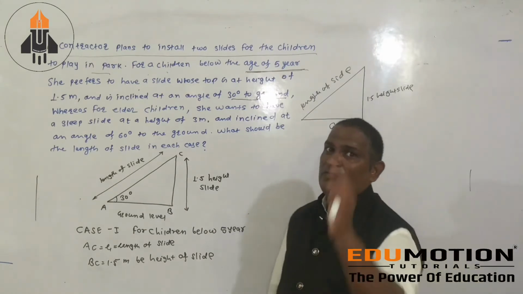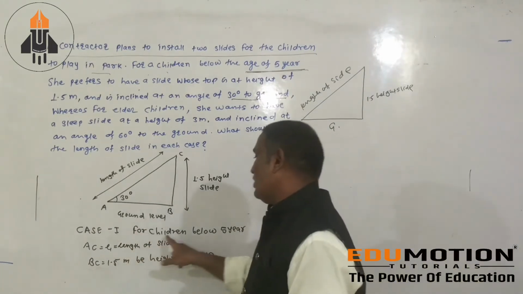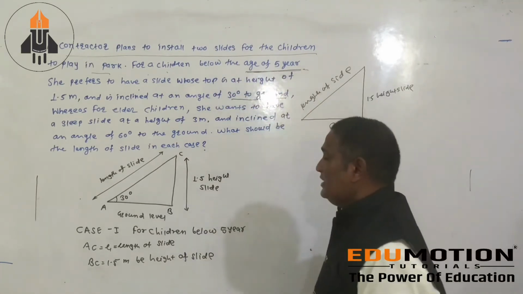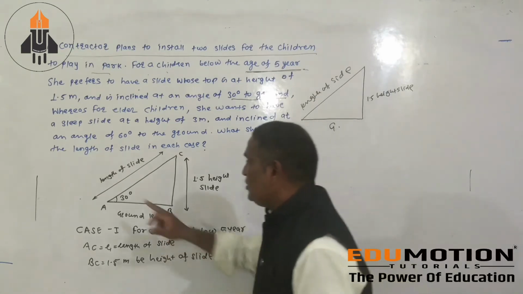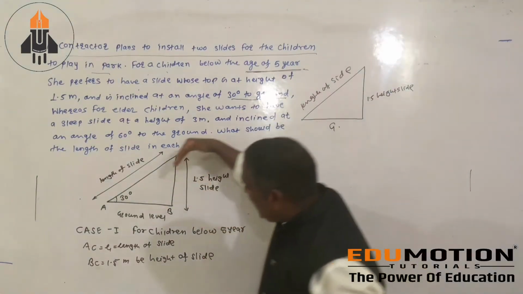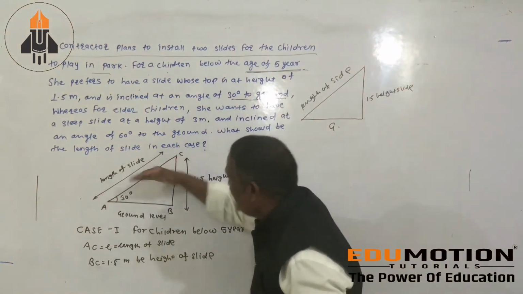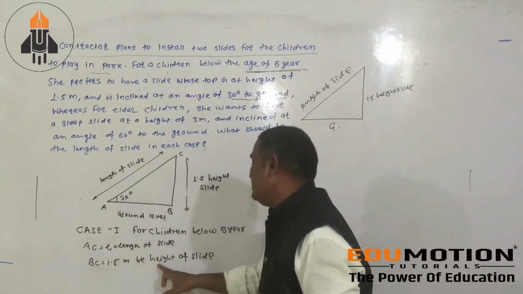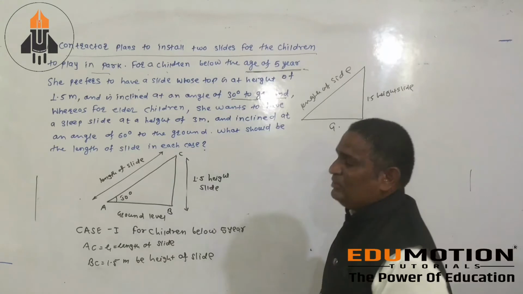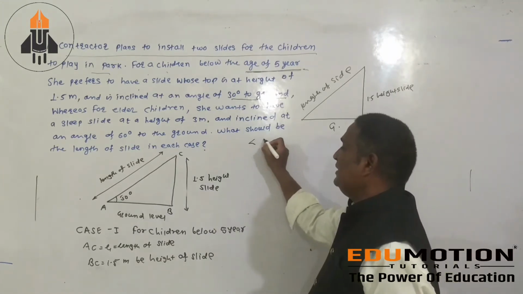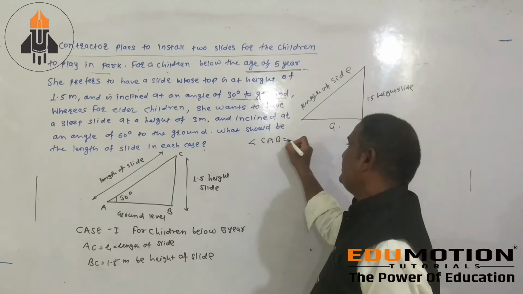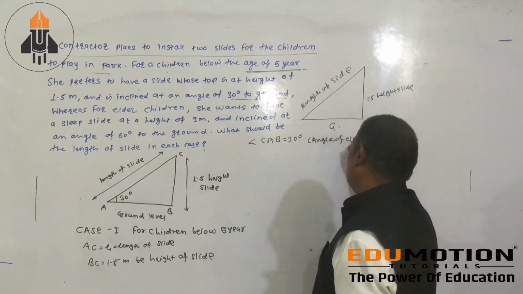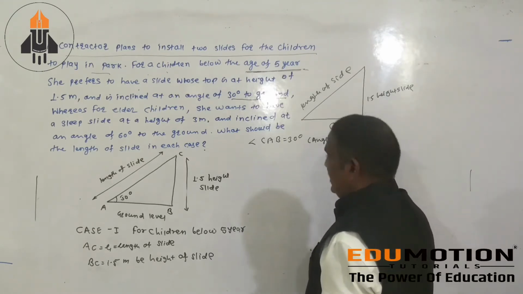Then there are 2 cases. First case is case number 1 for children below 5 years. Let us see what the first answer is. If you consider AC is the length of the slide and this is your height, BC is 1.5, the height of the slide. This is the angle CAB, that is your 30 degree. This is your angle of elevation.